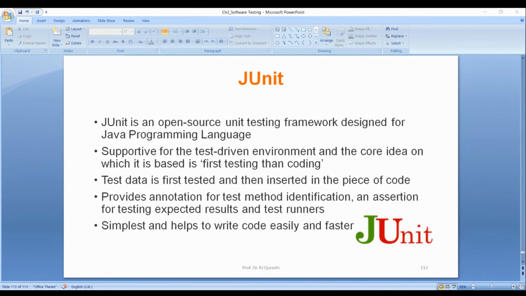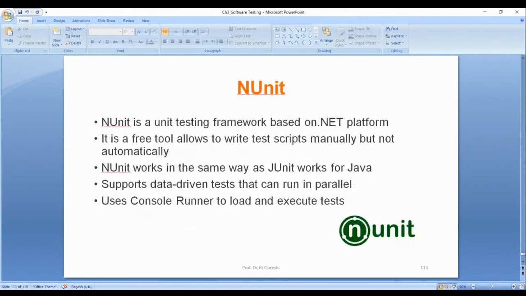You can download JUnit freely from junit.org, and NUnit from nunit.org, free downloadable.